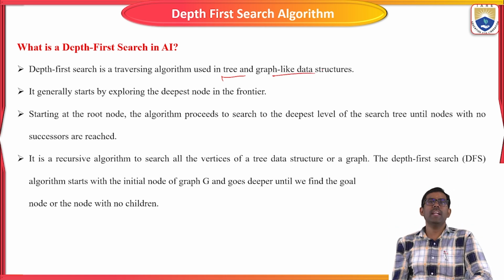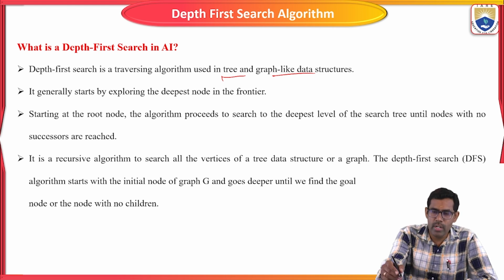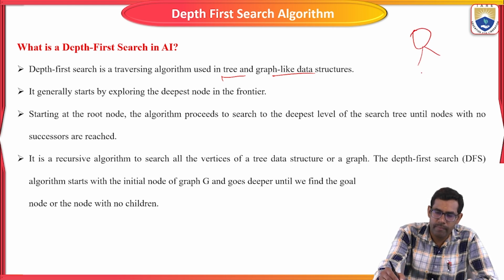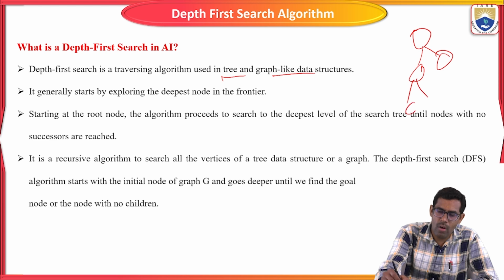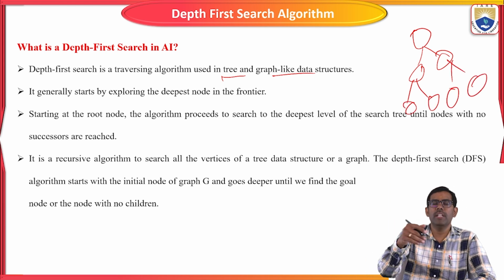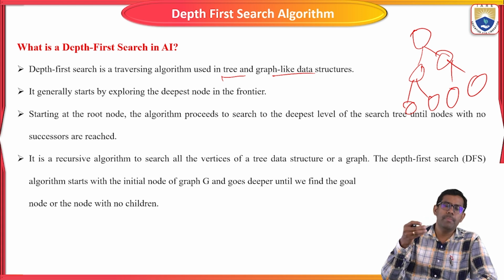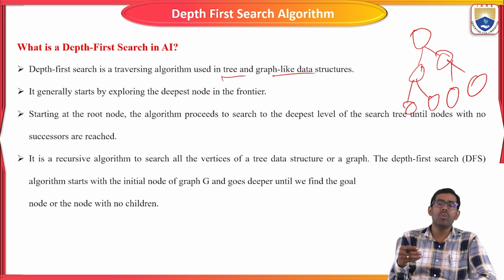The next point: it starts with exploring the deepest node in the frontier. We know how we construct a tree based on the node weights. We start with the root node, parent node, child node and the leaf node like this. Each node is inserted under its parent node.